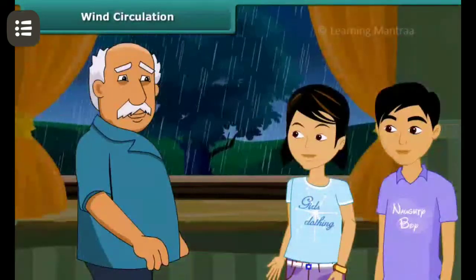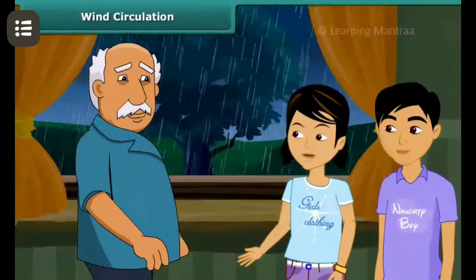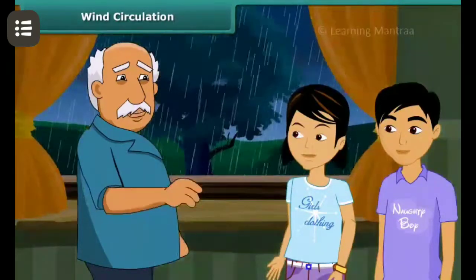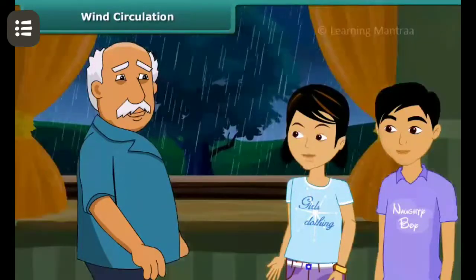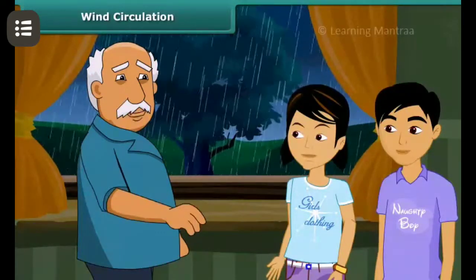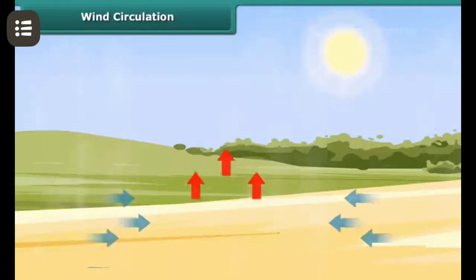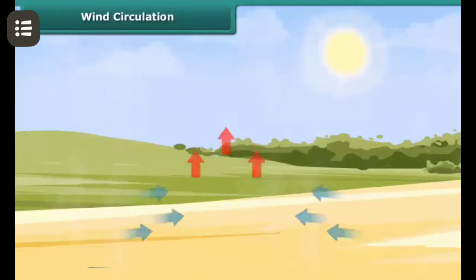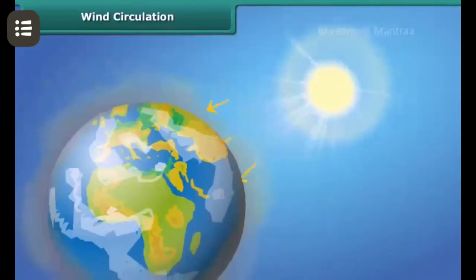Wind circulation. I have one question in my mind. Can I ask you, Grandpa? Yes, Radhika. Tell me. How does the wind circulate on the earth? It is very easy to understand. The warm air is light, so it rises up at a place, as a result of which air pressure of that area gets lowered. The cold air from the surrounding areas rushes in to fill its space. Energy from the sun heats the Earth's surface.